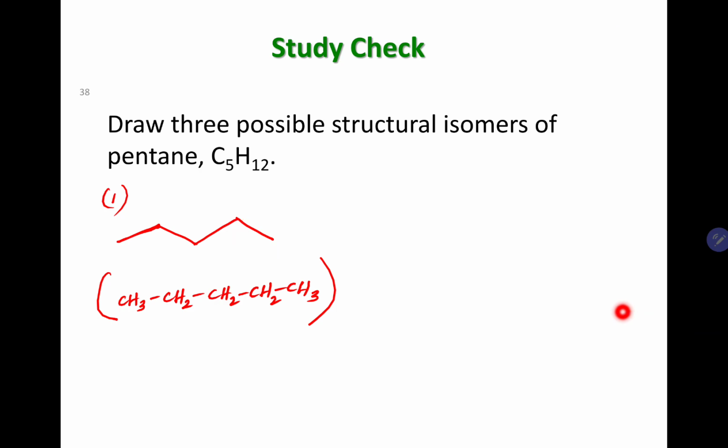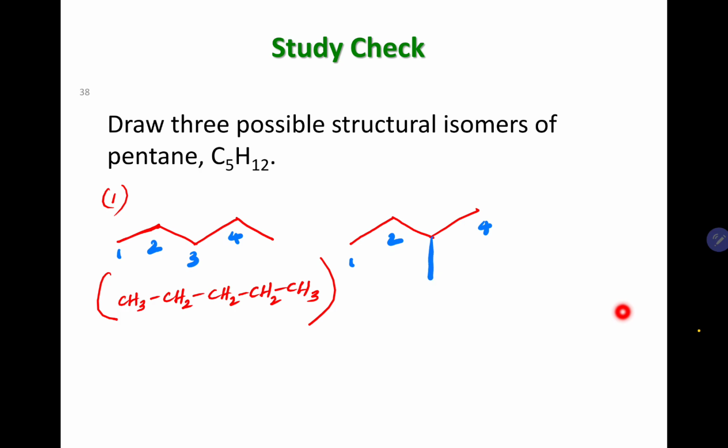Let's do it. So once again, I'm going to keep 4 carbons constant: 1, 2, 3, 4. Nothing is different. Nothing happened to those 4. What I'm going to do is take this carbon and put it on some other carbon. Now it is on the 4th carbon, right? I'm going to put it on the 3rd carbon.